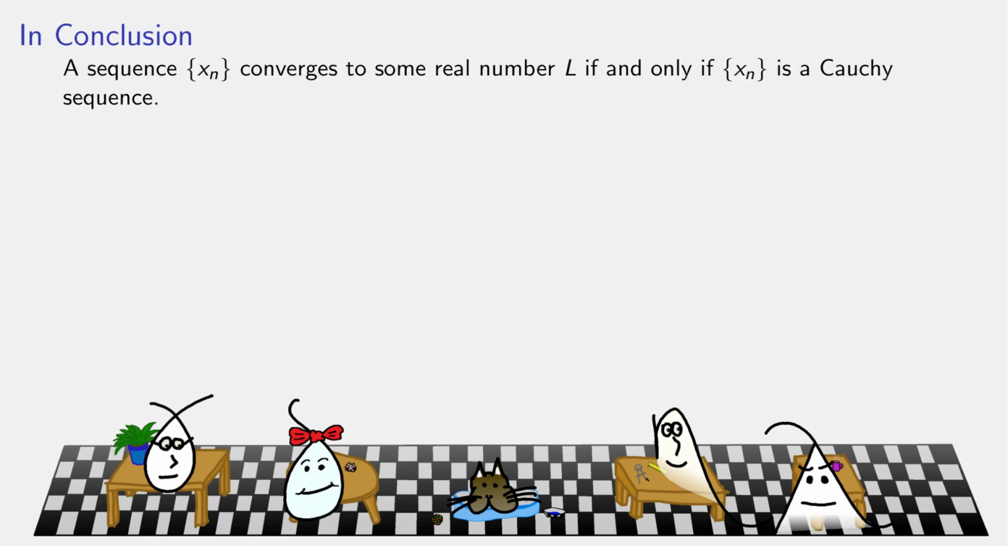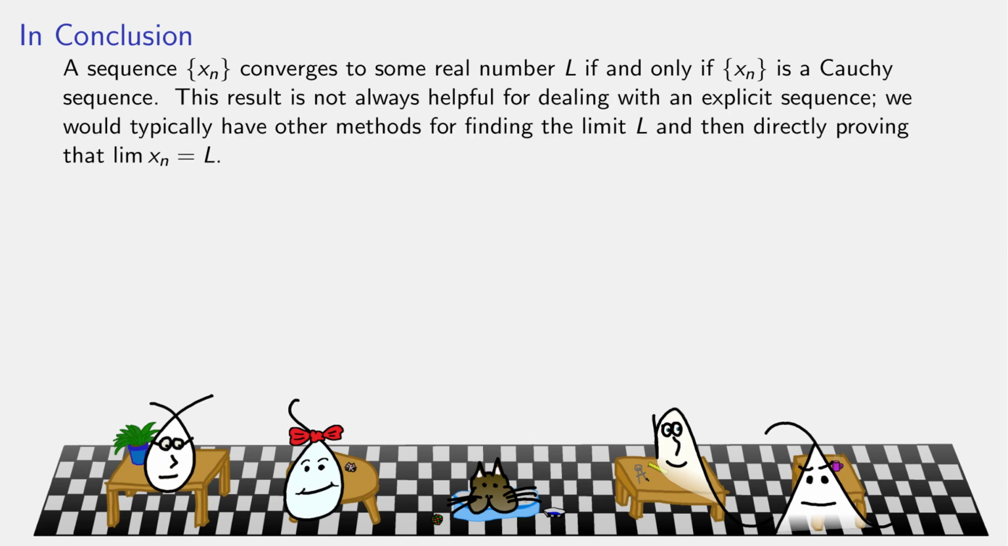In conclusion, we showed if a sequence converges to a real number L, it must be Cauchy, but we also showed if a sequence is Cauchy, it must converge to a real number L. The two definitions are logically equivalent. For an explicit sequence, like a list of numbers you're staring at, the distinction between the two is not always so helpful. There's going to be other limits, other techniques we learn for computing limits and finding them, and then just proving that the limit is L directly. Things like L'Hopital's rule. Okay, once you have a way of computing what the limit should be, then you can just prove it using that number L.